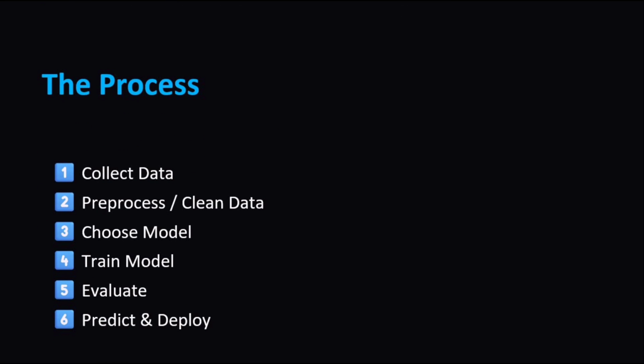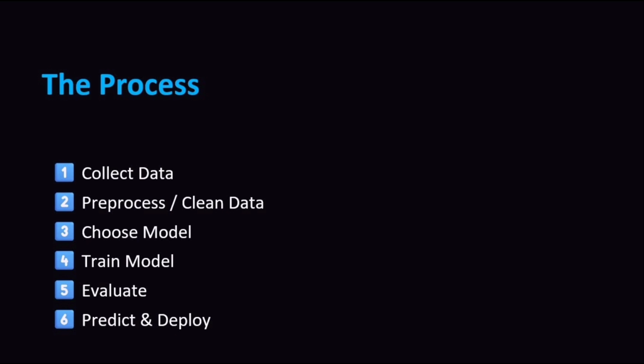Now, let's break down how machine learning actually works in 6 steps. Step 1 is we collect data. This could be images, numbers, text, or sensor data. Step 2 is we clean and pre-process that data so it's ready for the model. Step 3. Now that we have the data ready, clean and pre-processed, we have to choose the right algorithm or model, like TensorFlow or PyTorch.